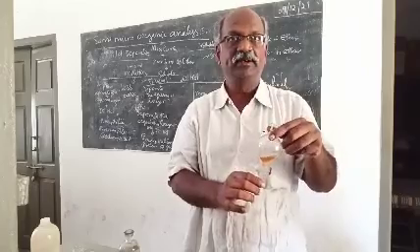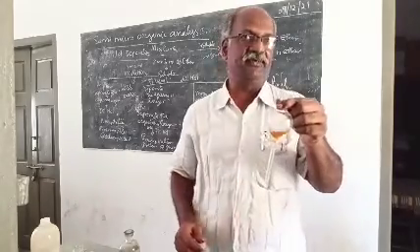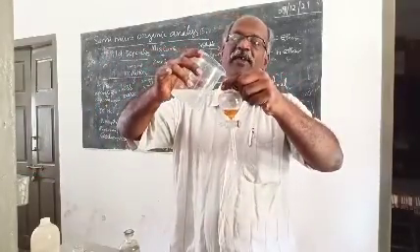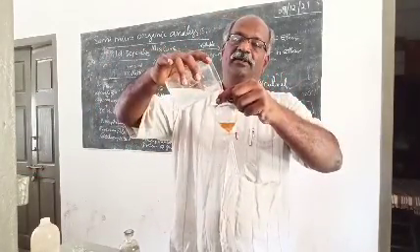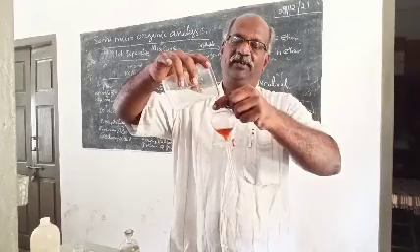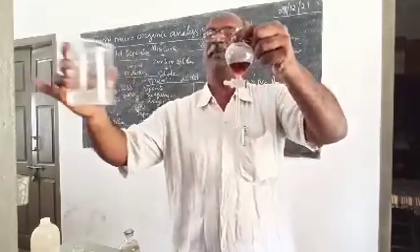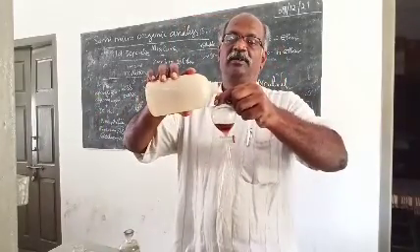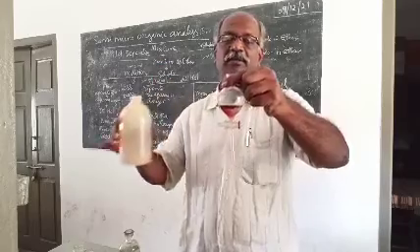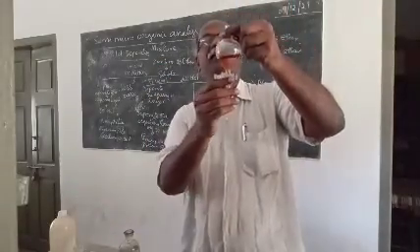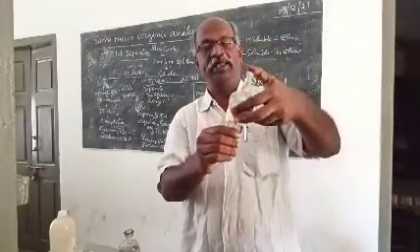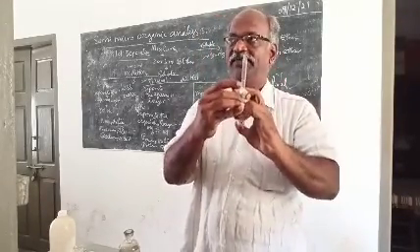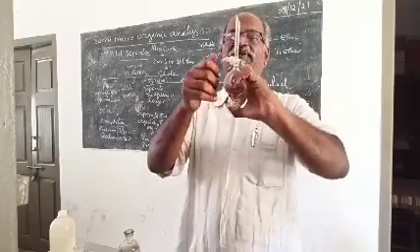Now I am adding the second reagent. What is the second reagent? Sodium hydroxide. Sodium hydroxide is also concentrated. We should add 5% sodium hydroxide only, so I add some more water. Yes. We have two layers. One is the organic layer and another one is the aqueous layer.